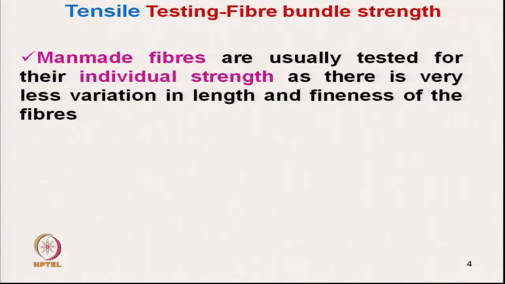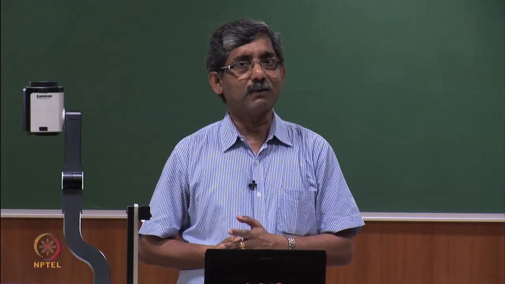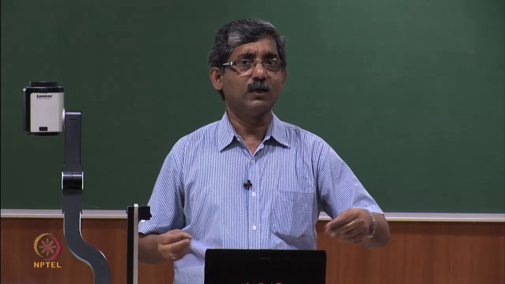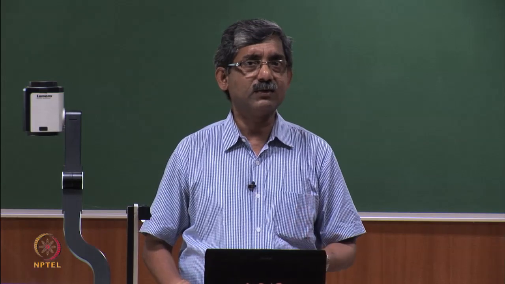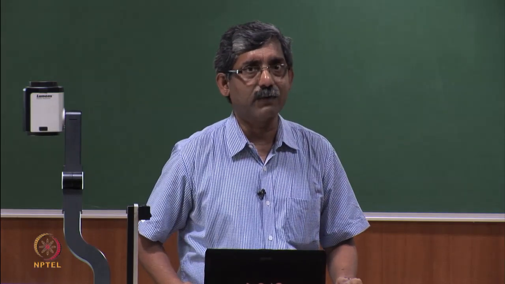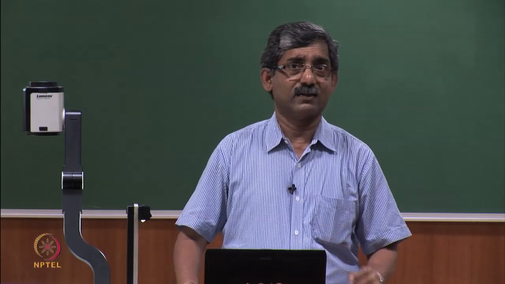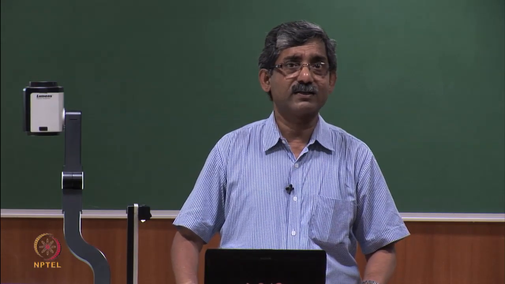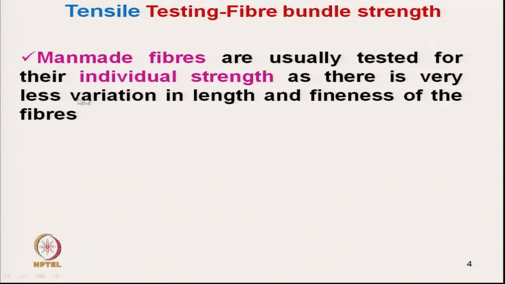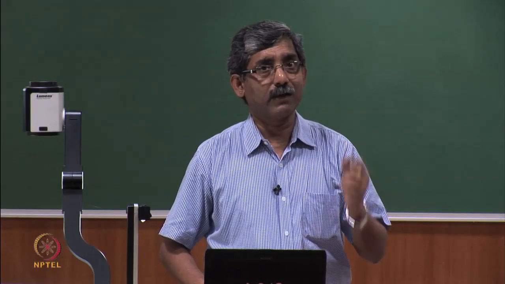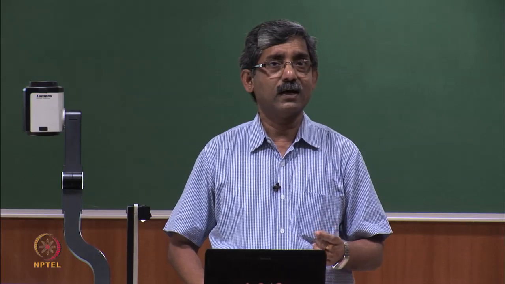Man-made fibers are usually tested for their individual strength. We can test fibers in two ways, in single form and in bundle form. Most man-made fibers we get in long continuous length form, which is why it is easy to test the individual fiber strength. There is very little variation in length and fineness. Another advantage of man-made fiber is that it is uniform in nature and in terms of fineness.